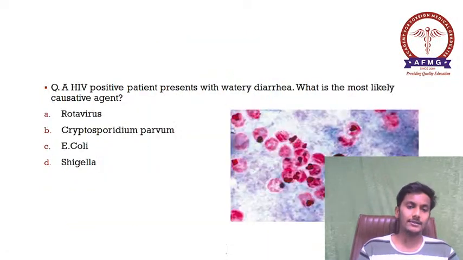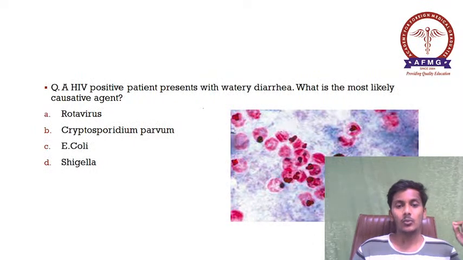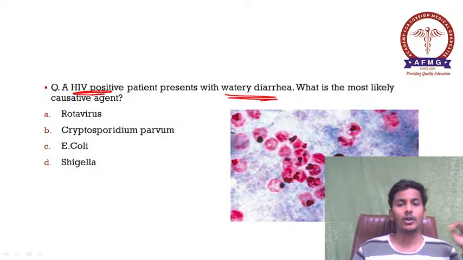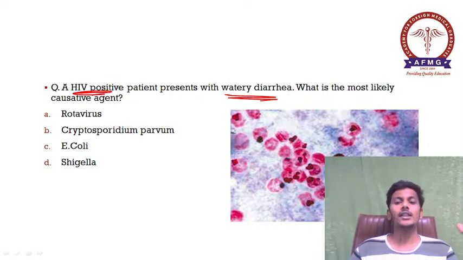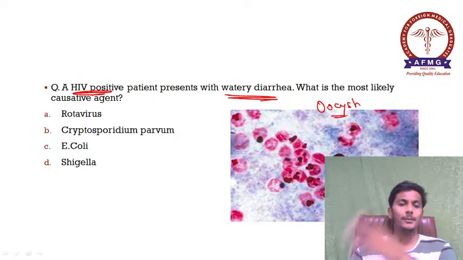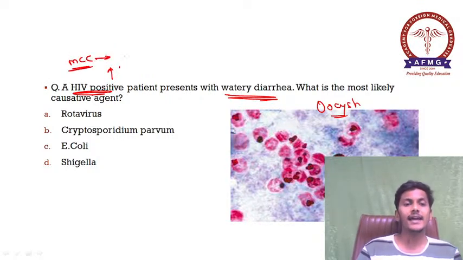Moving further, a HIV positive patient presents with watery diarrhea. Important क्या है? HIV positive है, presents with watery diarrhea. What is the most likely causative agent? They have also given an image which is suggestive of an oocyst. ठीक है? But anyways, if you don't even know this image, just don't consider it. तो भी हमें क्या पता है कि in HIV positive individuals or people living with HIV/AIDS, the most common cause of diarrhea is nothing but your Cryptosporidium parvum.